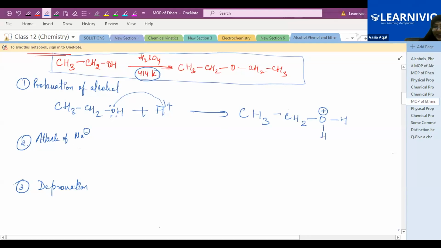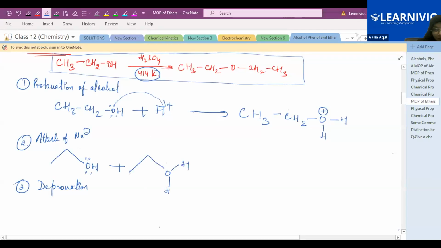Now the second step, the attack of nucleophile. Let's see how the nucleophile will attack. Suppose this is your first CH3CH2OH. Now another molecule of CH3CH2OH, ethanol, and you will write this one, CH3, just a second, let me write it like this: CH3, CH2, and oxygen with 2 hydrogens.